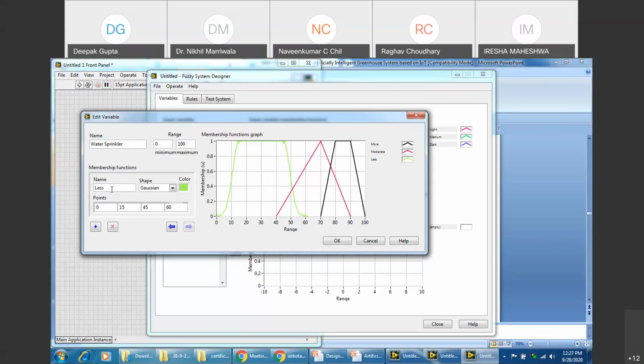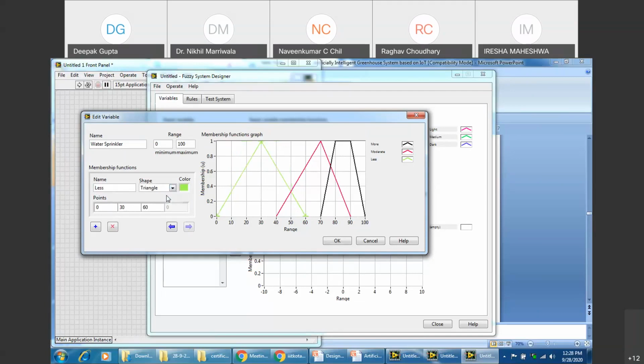Now, once the membership functions have been designed, the next part comes into the picture: the min max, you have to select that. On the basis of the shape that you have designed, the output value will be taken into consideration. For example, I have now taken a Gaussian function for less. If you see the intersection, the Gaussian function will be different from the triangular function. Can you see this change? This is what we need to see, which function suits us the best.